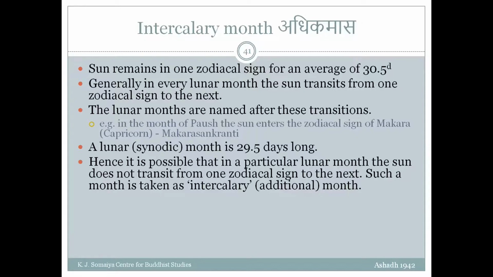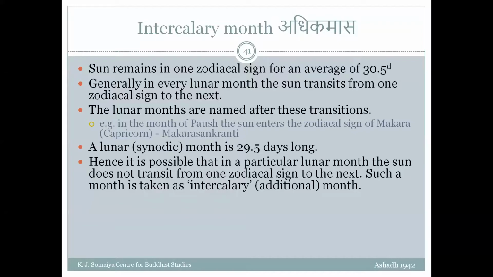So the next Amavasya will be after 29.5 days. But the sun may not go into the next zodiacal sign, because it will go there only after 30.5 days or sometimes even slightly longer. So in this entire lunar month, you have no transition of the sun from one zodiacal sign to another. What will you do?